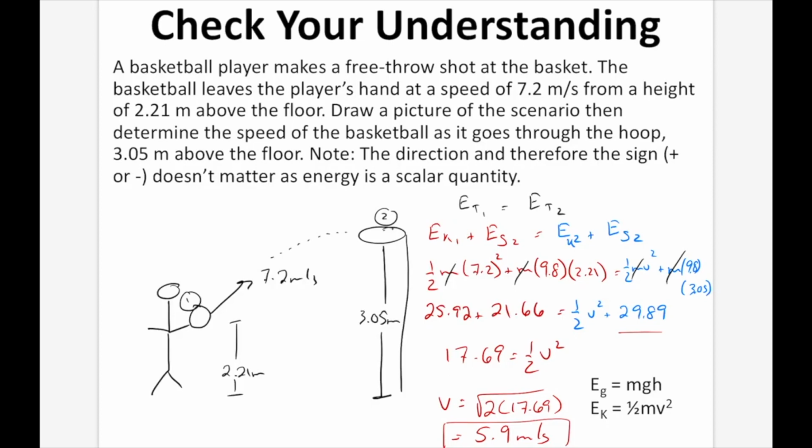So what does this mean? Well, this means that as the basketball goes through the hoop, it's going to be traveling at 5.9 meters per second. And this makes sense. We had a speed of 7.2 meters per second. As it gained height, it would have lost speed. The energy from the speed went into the height, so our speed went down from 7.2 to 5.9.